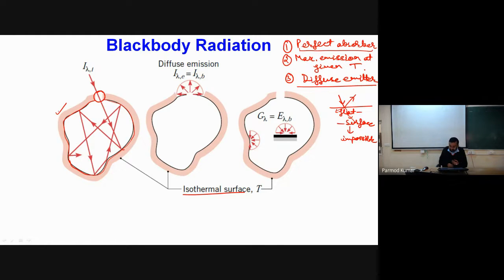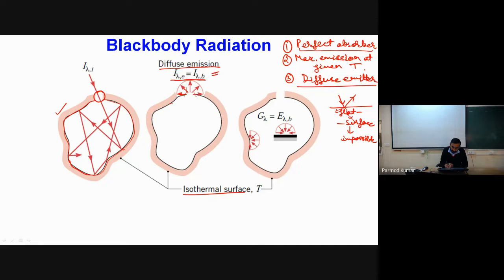Then another condition: whatever emissions happen from this surface will have uniform intensity in all directions. So I can say that because we have diffuse emission, black body emissions are only a function of the wavelength.